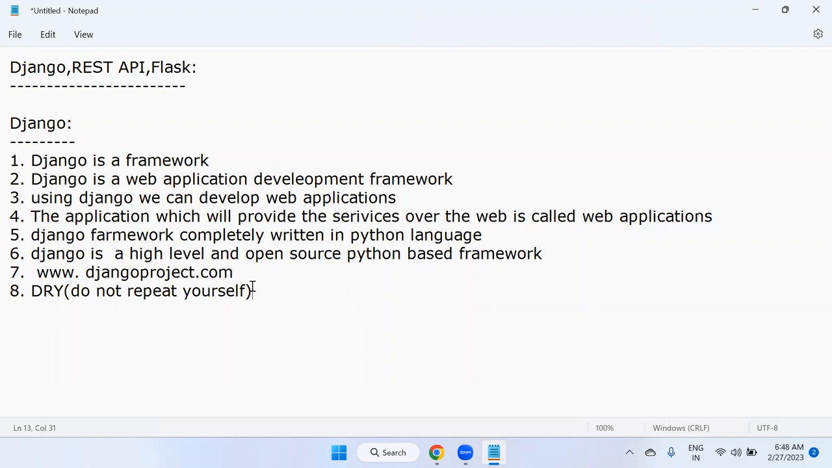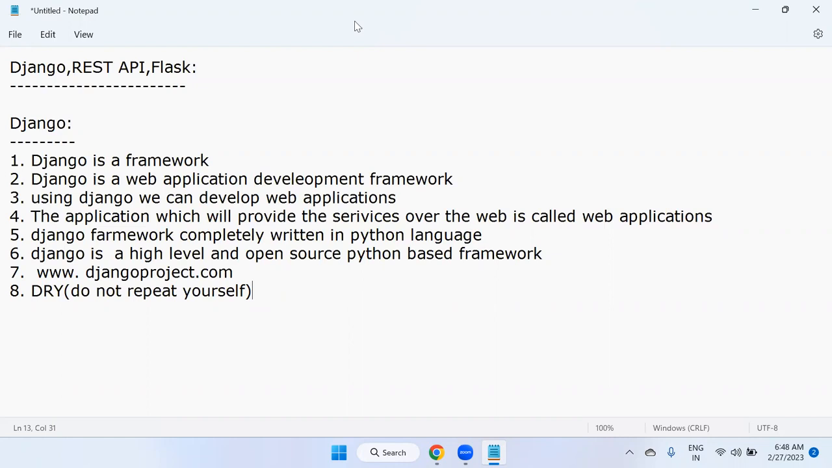Reuse the code. Reuse the code means if you write the code one time, you can use it many times. In Python, we have seen in many cases, like using functions, reusability is there, modules reusability is there, and also through object-oriented programming we achieve reusability. But in Django, the role of modules is also very, very important.